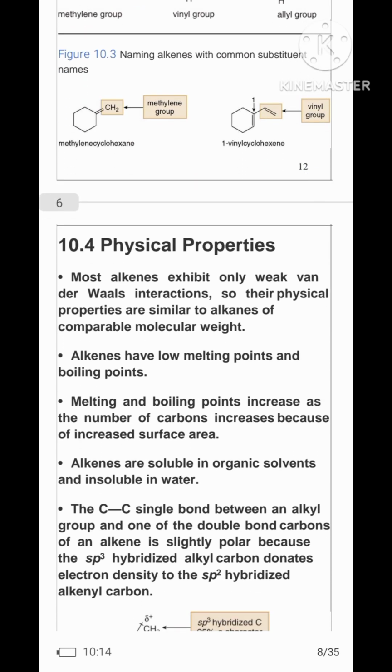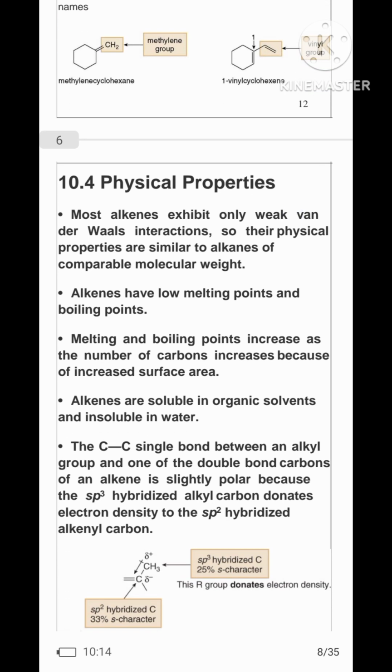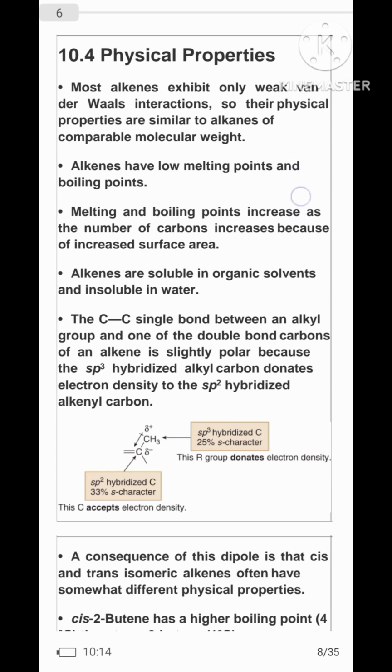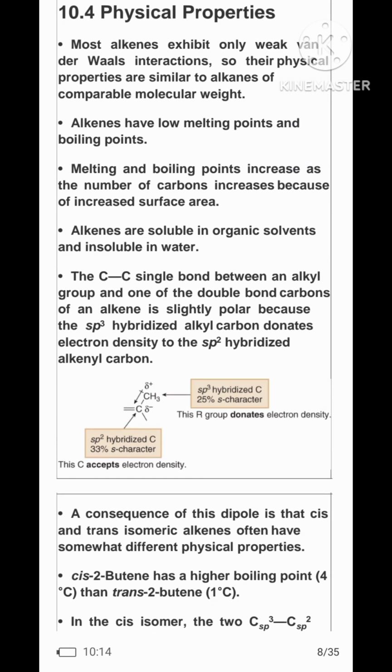Now we move to the physical properties. Most alkenes exhibit only weak van der Waals forces, so their physical properties are similar to alkanes of comparable molecular weights. Alkenes have low melting points and boiling points. Melting and boiling points increase as the number of carbon atoms increases because of increase in surface area. Alkenes are soluble in organic solvents and insoluble in water.